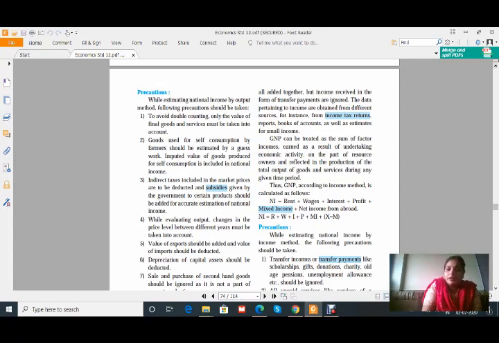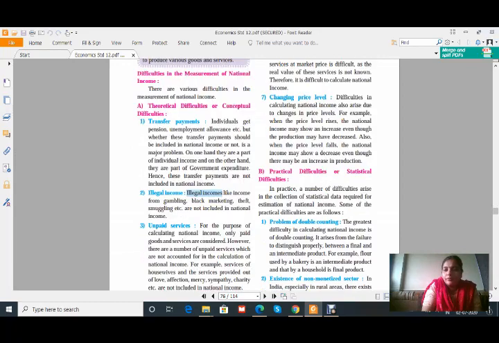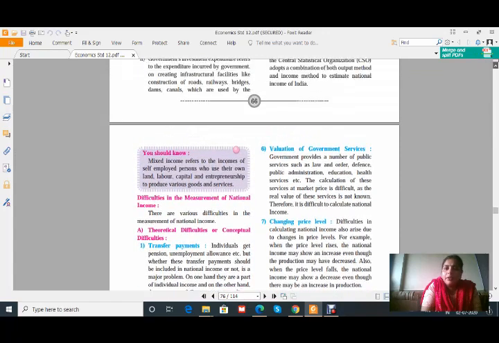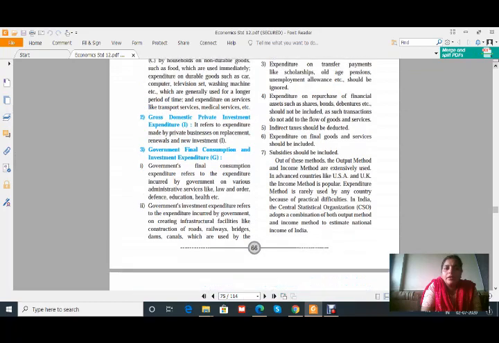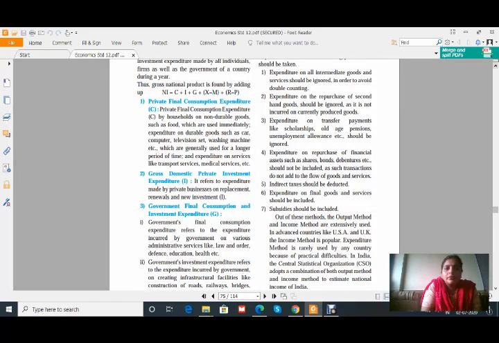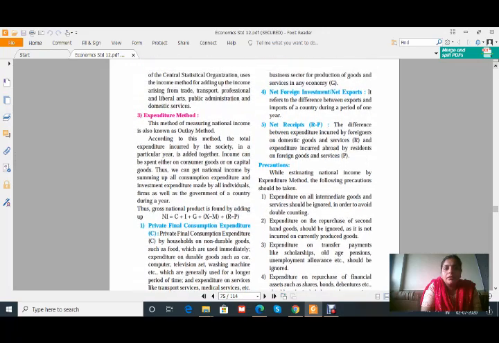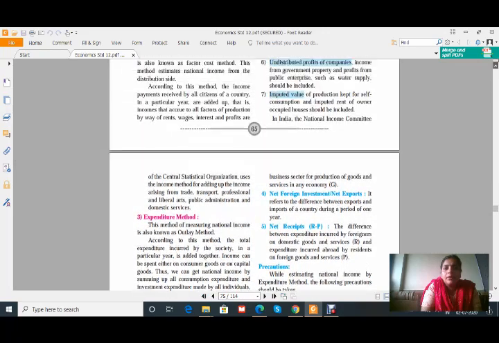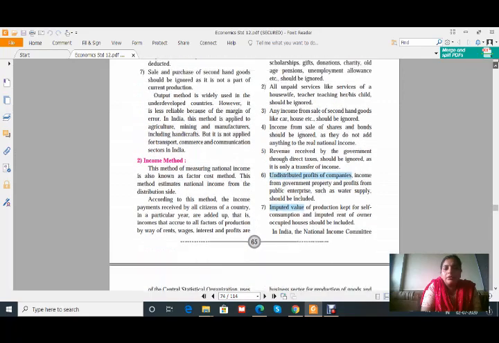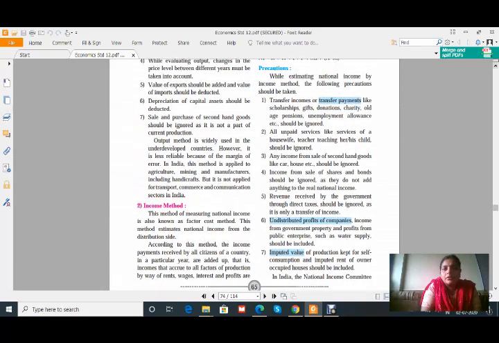Okay, now let us see the precautions here. What are the precautions for this method? Just a minute. I think it's very much simple. It is just similar to what we have seen. I think expenditure method, income method, we are considering right now. Yes, sorry for that. Just go further. Let us see the precautions.